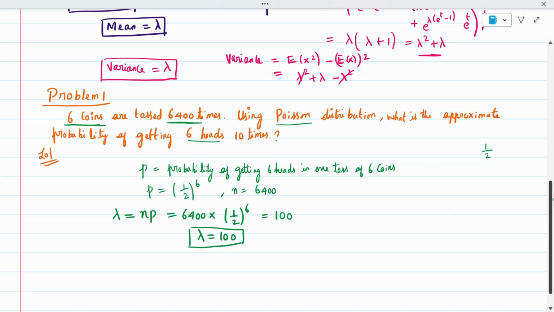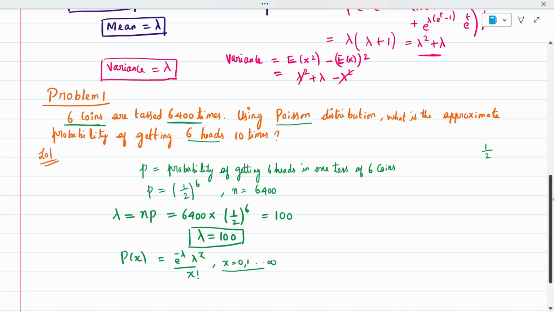First I will write the Poisson distribution formula. P of x is nothing but e to the power minus lambda, lambda power x divided by x factorial, for x equal to 0, 1, 2, etc., till infinity. Write it with the limit; without this, writing the formula is meaningless.